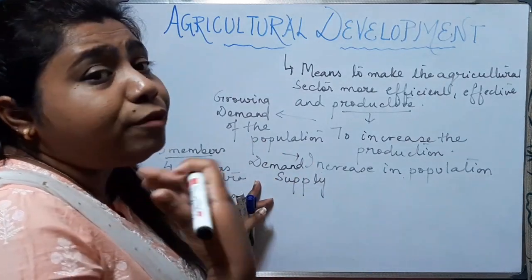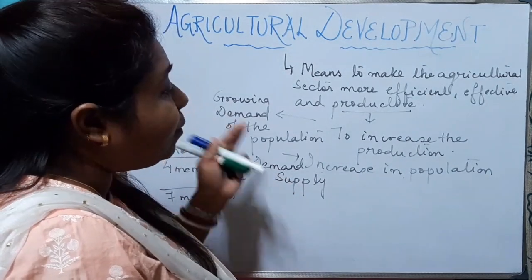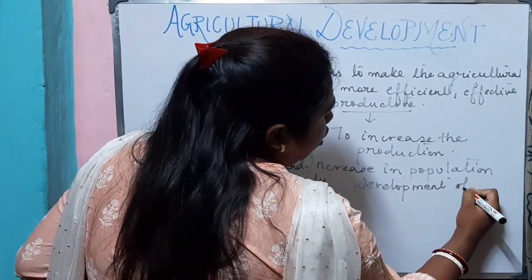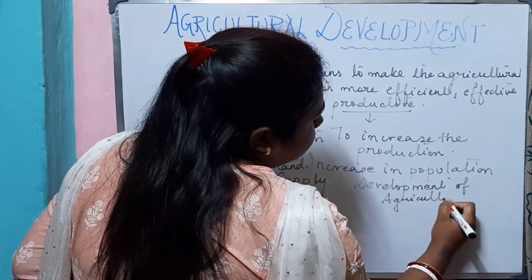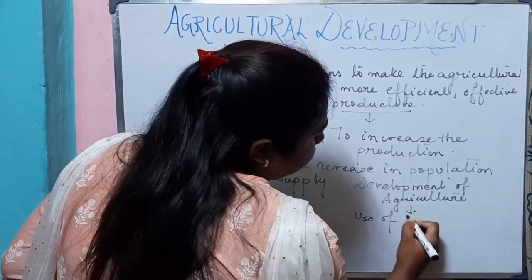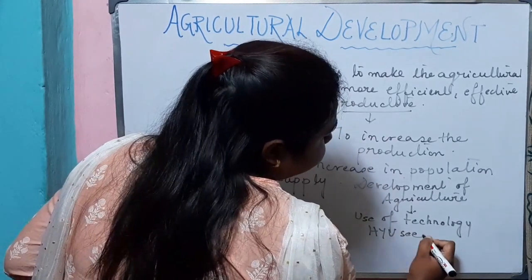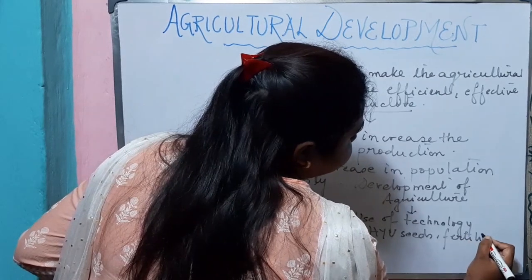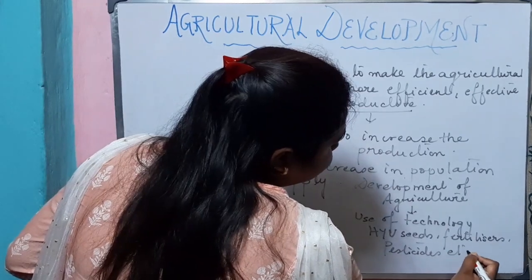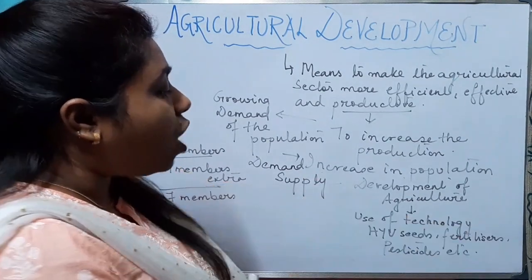Now this demand needs to be fulfilled. How will it be fulfilled? When there is sufficient supply. Sufficient supply will only be possible when there is development of agriculture. How is this development possible? This is possible with the use of technology, HYV seeds, fertilizers, pesticides, etc. We can say that the supply will increase when there is development of agriculture.